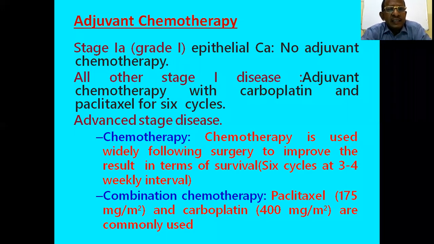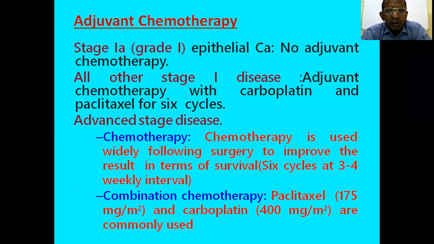So again, it varies about the adjuvant chemotherapy role. In stage 1 and grade 1 epithelial ovarian carcinoma, no adjuvant chemotherapy is required. In stage 1A, grade 1 epithelial ovarian cancer, no adjuvant chemotherapy is required. Only the primary surgery is sufficient.